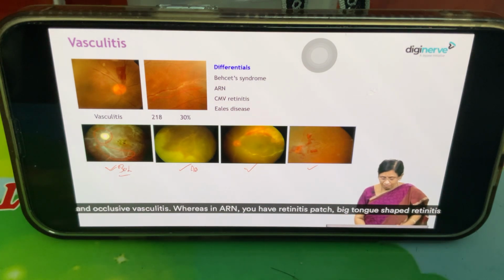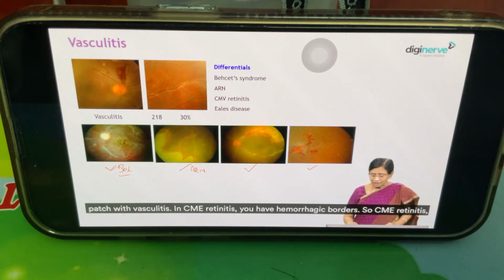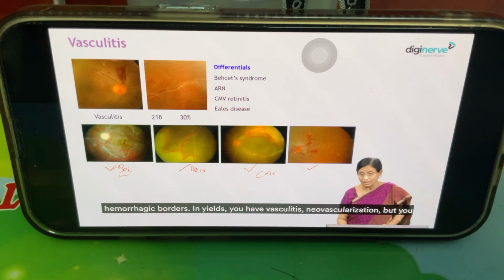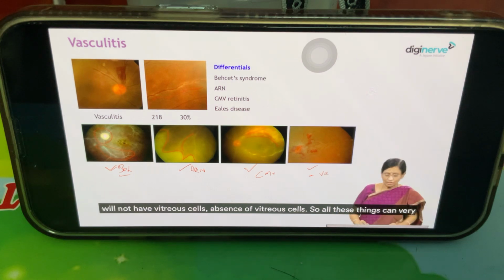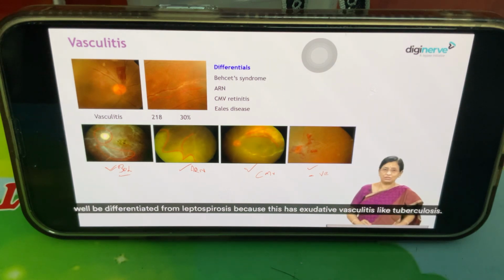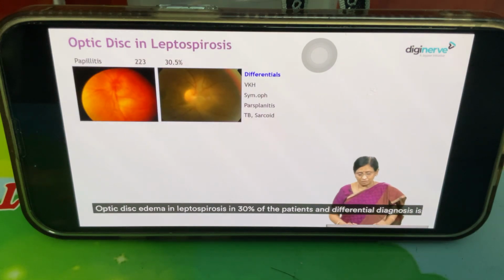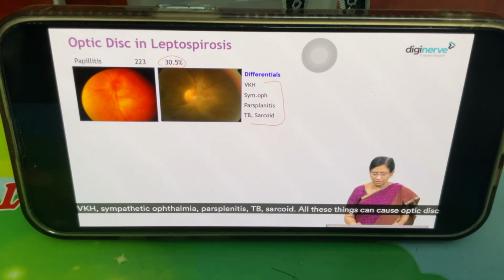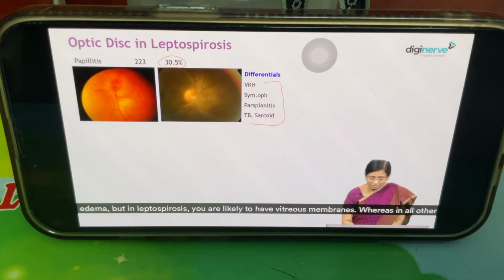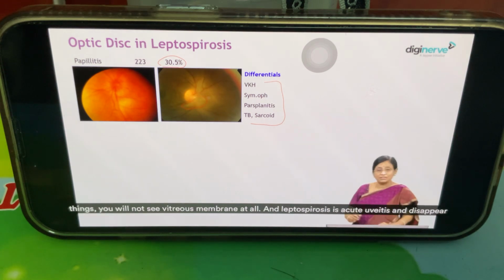Whereas in ARN, you have a big tongue-shaped retinitis patch with vasculitis. In CMV retinitis, you have hemorrhagic borders. In Eales, you have vasculitis and neovascularization, but you will not have vitreous cells. So all these things can very well be differentiated from leptospirosis because this has exudative vasculitis, like tuberculosis. Optic disc edema occurs in leptospirosis in 30% of the patients, and the differential diagnosis is VKH, sympathetic ophthalmia, pars planitis, TB, sarcoid. All these things can cause optic disc edema, but in leptospirosis, you are likely to have vitreous membranes, whereas in all other things, you will not see vitreous membrane at all.